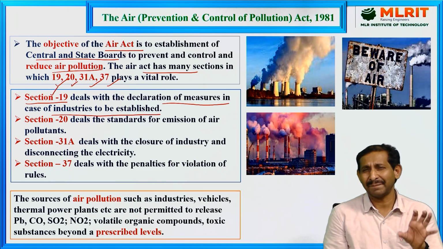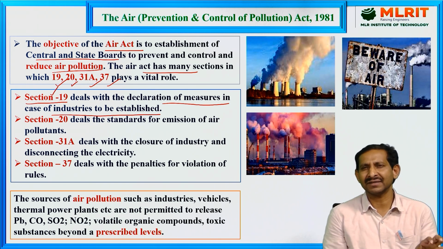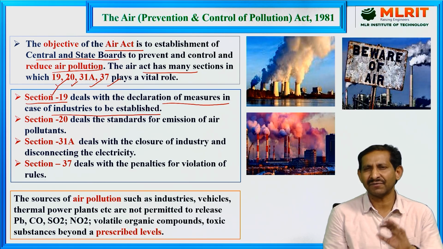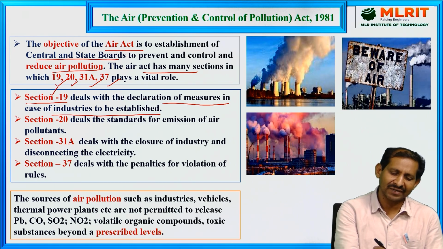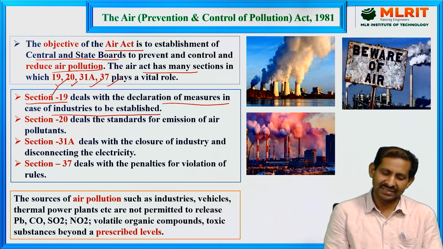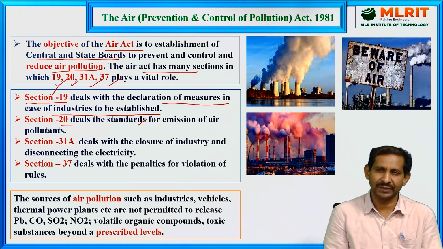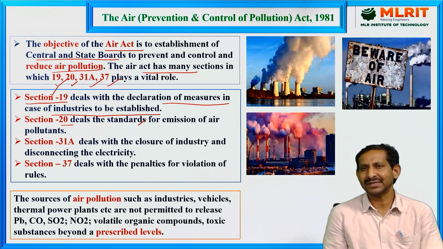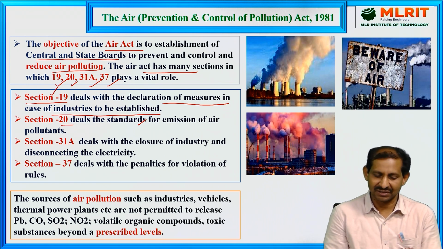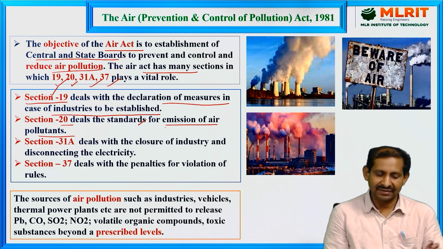Mainly declaration and measures: what measures you are going to take for that industry, what effluents are released, what emissions come from that industry, what type of industry it is, and what products it produces. These are all measures that come under section 19. Section 20 mainly deals with the standards for emission of air pollutants. There are different standards, either the Bureau of Indian Standards or those followed by other countries. According to those standards, we check whether the industry is following them or not.